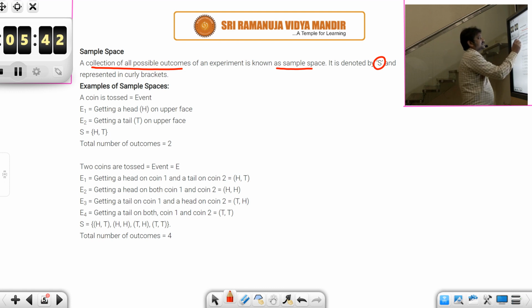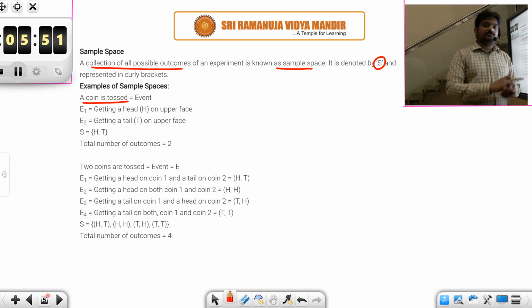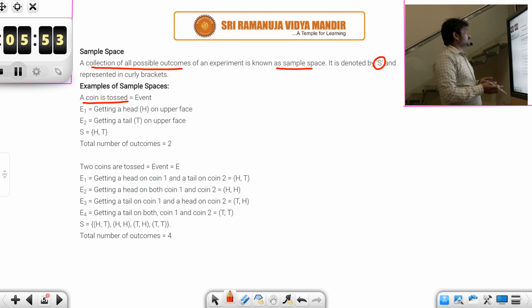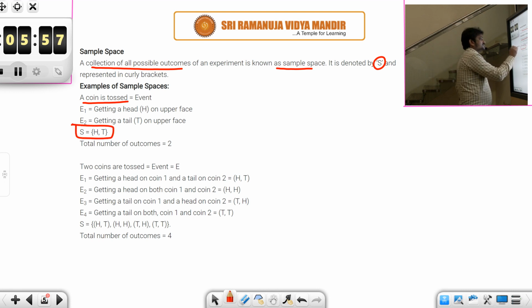So, for example, consider an experiment where a coin is tossed. What are the possible outcomes you could get? When you toss a coin, you will get either head or tail. So your sample space is given by curly brackets with those outcomes, head and tail.